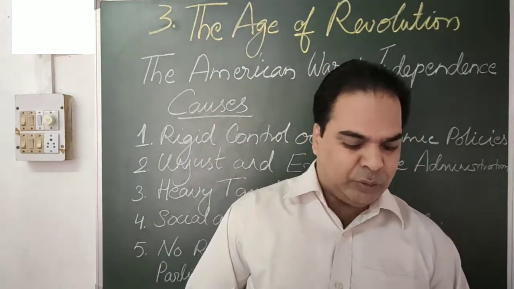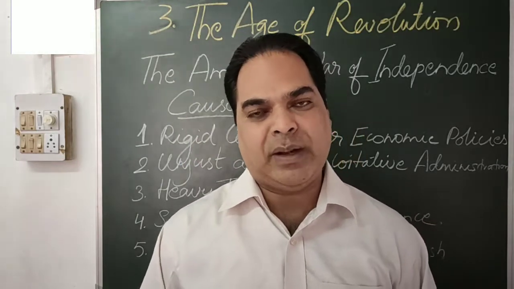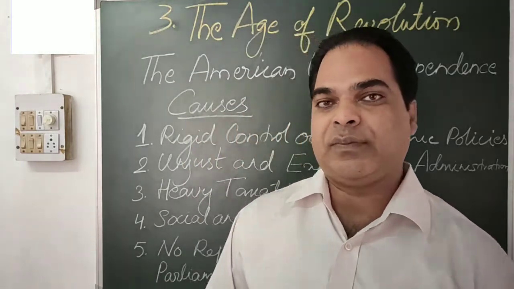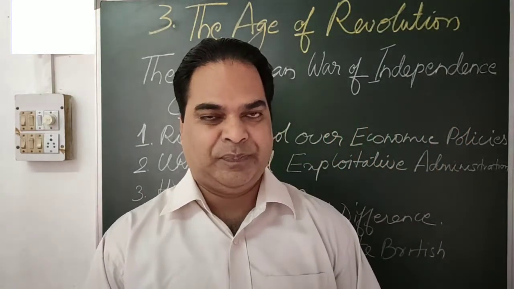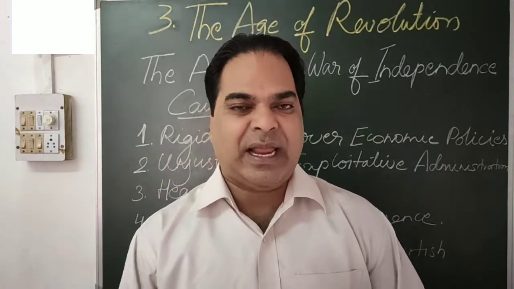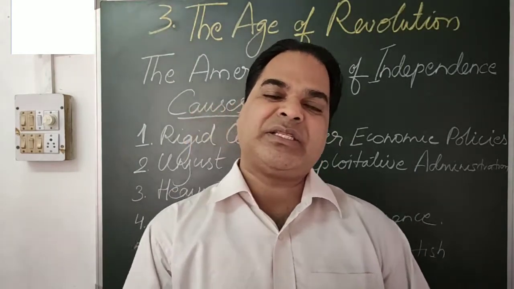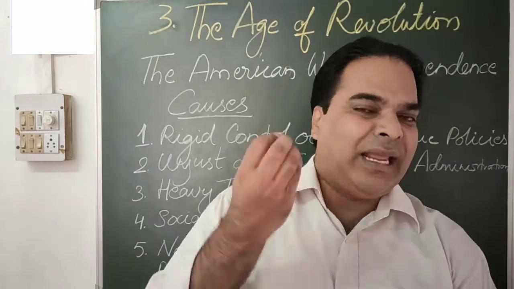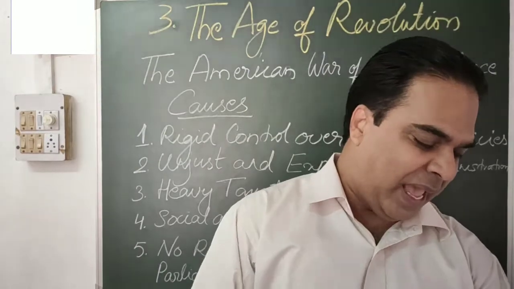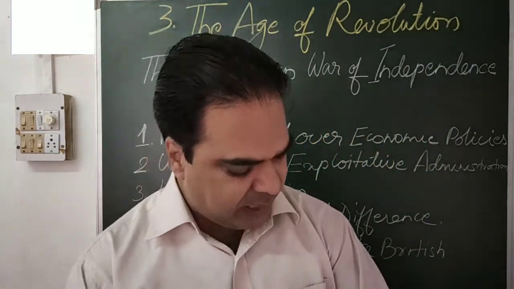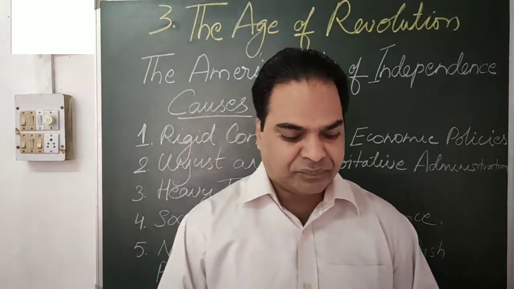When the American War of Independence was fought, it led to the birth of the United States of America as a nation. 13 colonies were there, and after the end of the war, a new country was born in the name of the United States of America. It also ended the autocratic rule, and then there was the establishment of a democratic form of government.